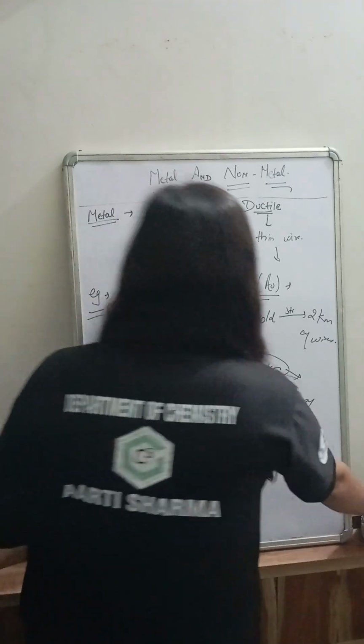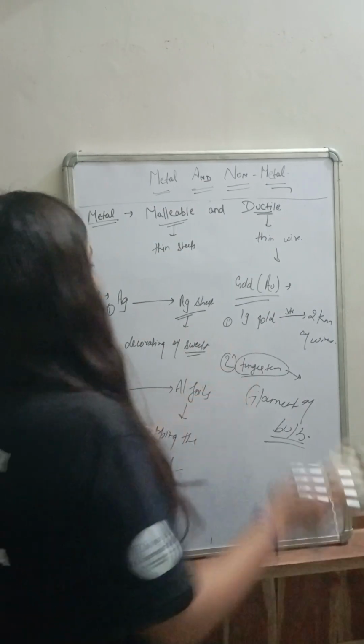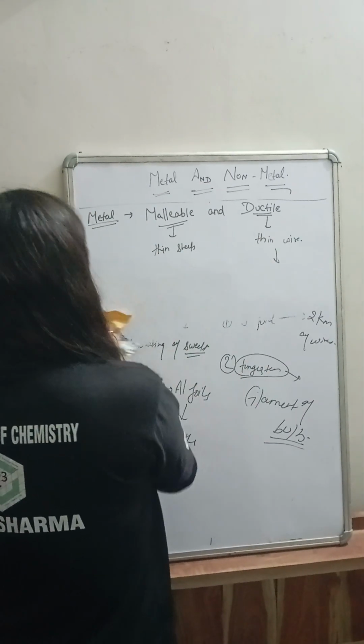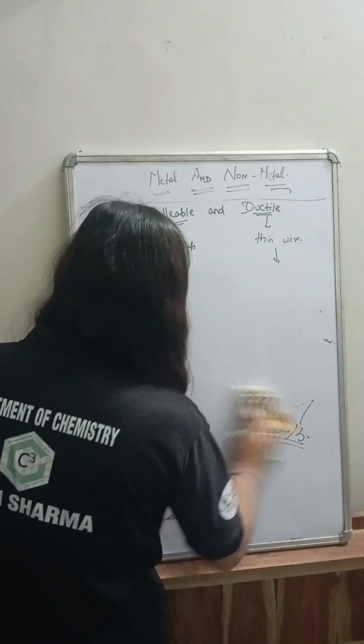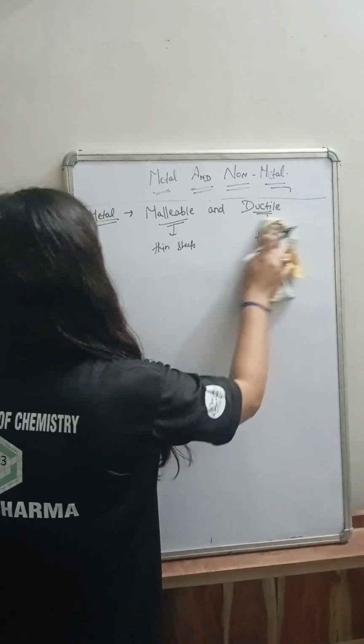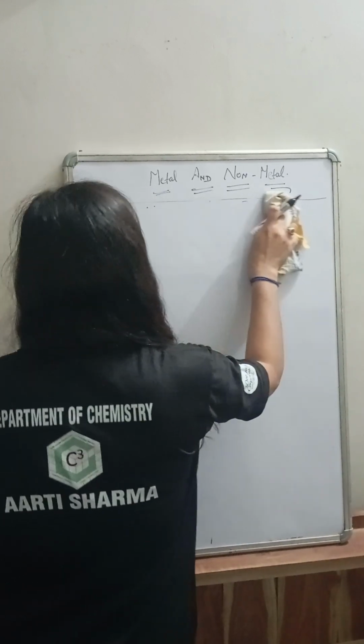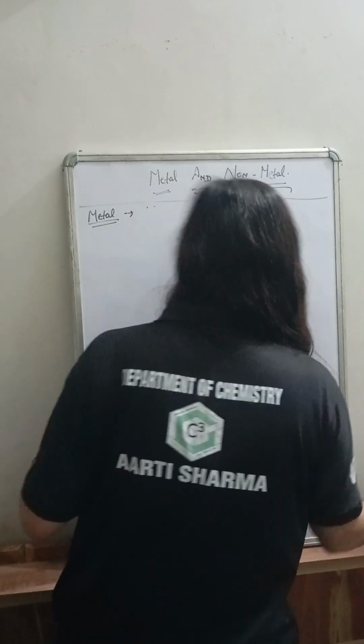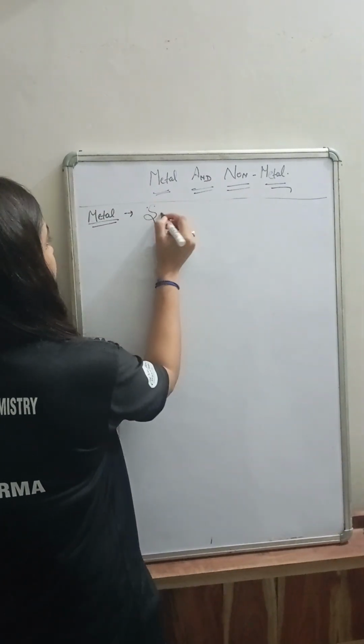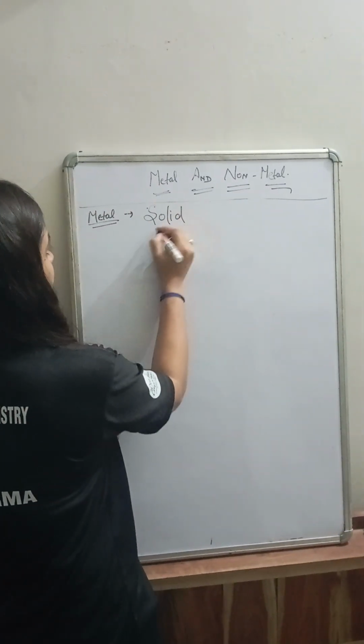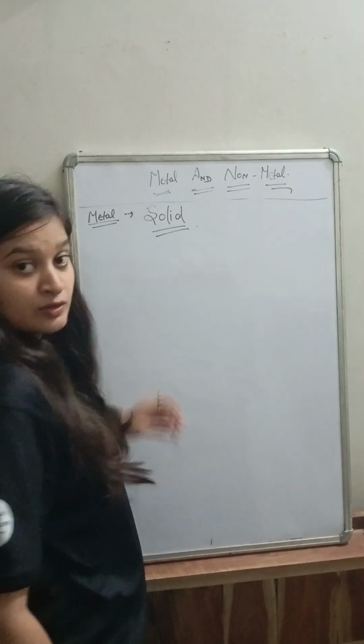Okay. Now let's discuss the other property. The second point is metals are solid. Metals are solid.